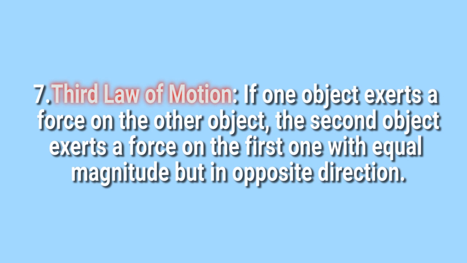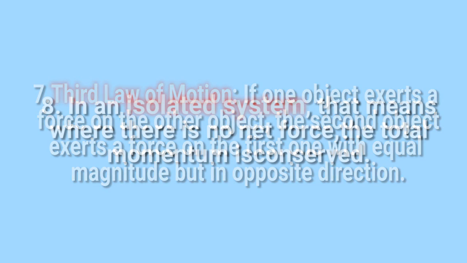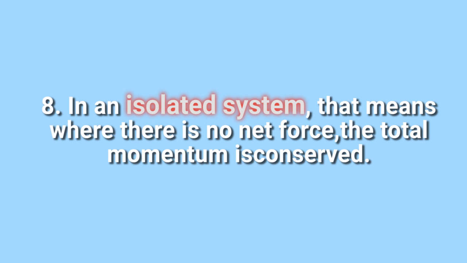Third law of motion. If one object exerts a force on another object, the second object exerts a force on the first one with equal magnitude but in the opposite direction. In an isolated system, that means where there is no net force, the total momentum is conserved.